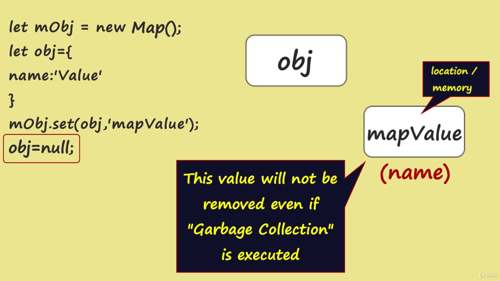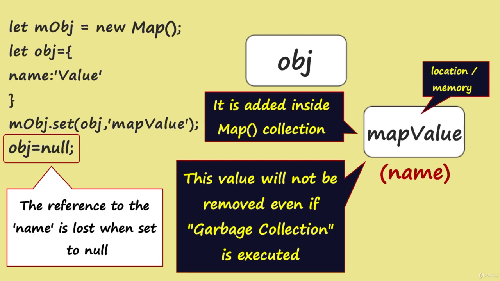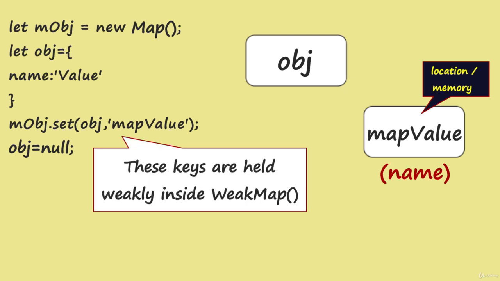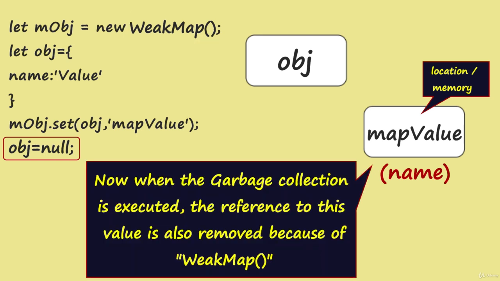Actually, this value is a kind of value which has lost the parent reference. This object is set to null, so the reference is gone. But still, because you have added it to the map collection, when the garbage collection is executed, this will not be removed because it is strongly held by the map. Whereas WeakMap holds these keys weakly. So if you set this as a WeakMap instead of a map, then this particular value, when it is set to null and the garbage collection is executed, will also be removed from the collection, which doesn't happen with the map.